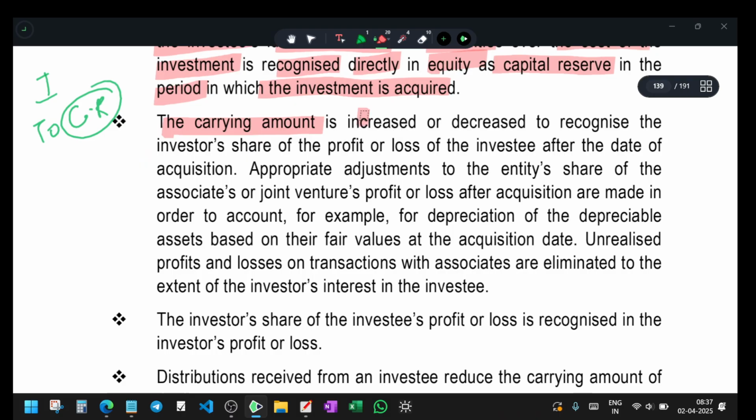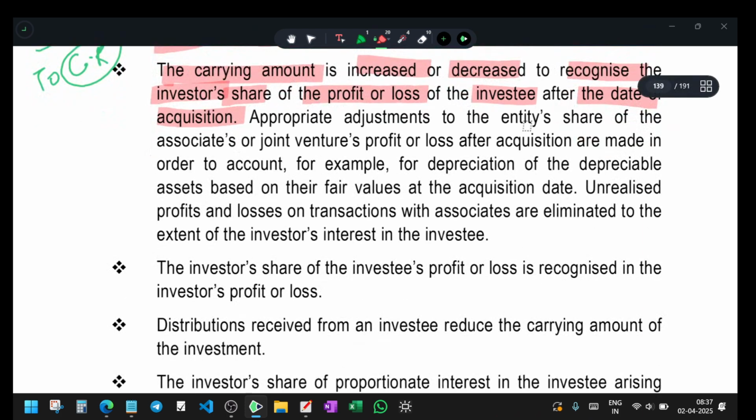The carrying amount is increased or decreased to recognize the investor's share of profit or loss of the investee after the date of acquisition. Because after the date of acquisition, we should recognize whether there is a profit or loss of the investee after the date of acquisition. They should see it after, not before.